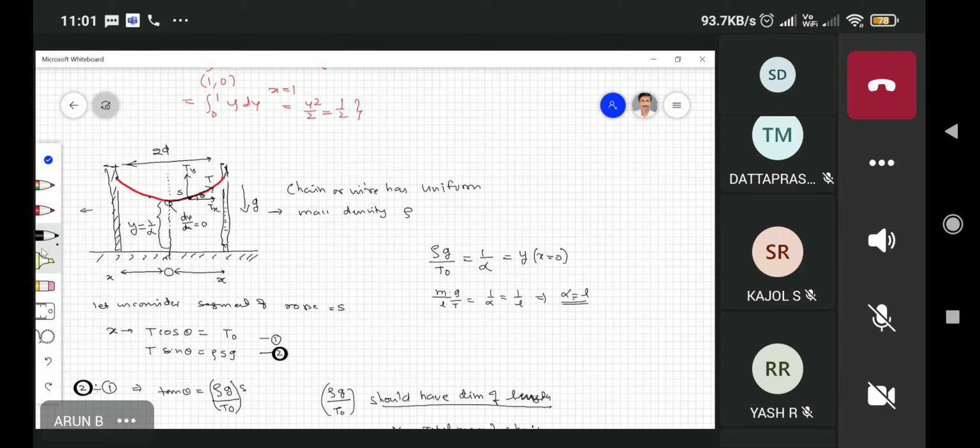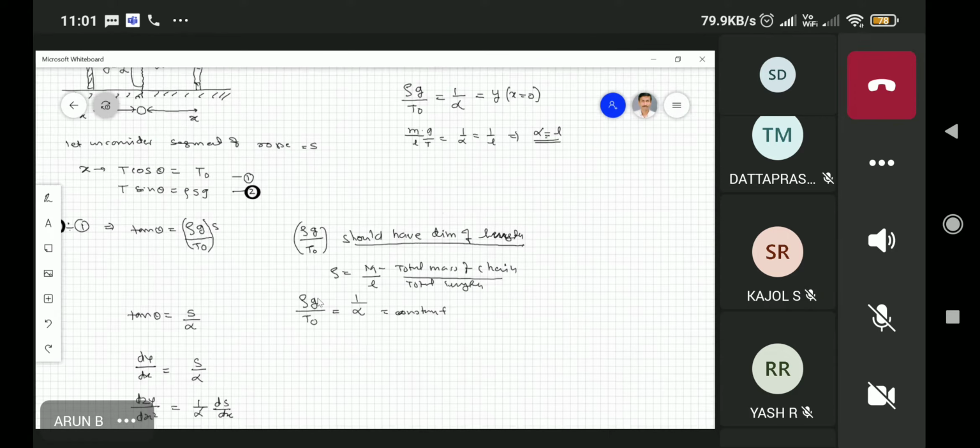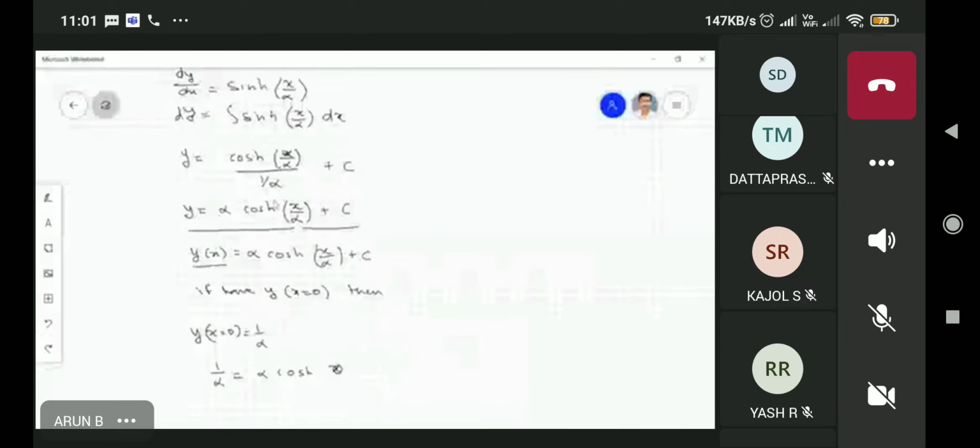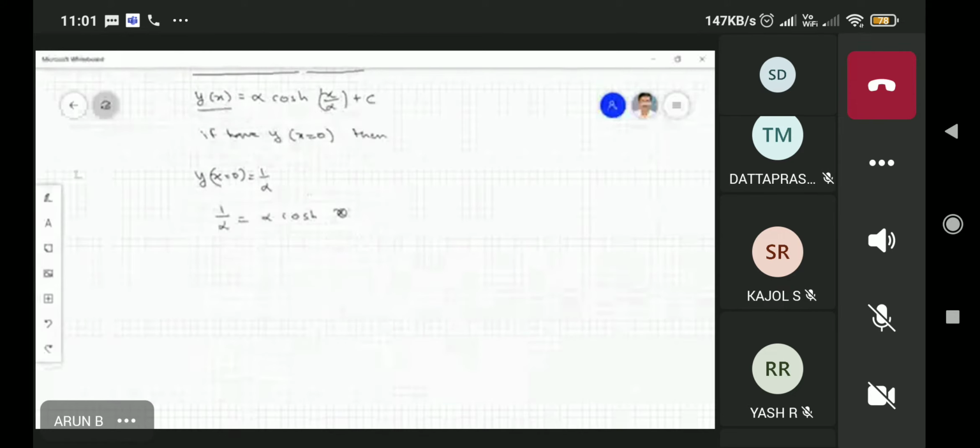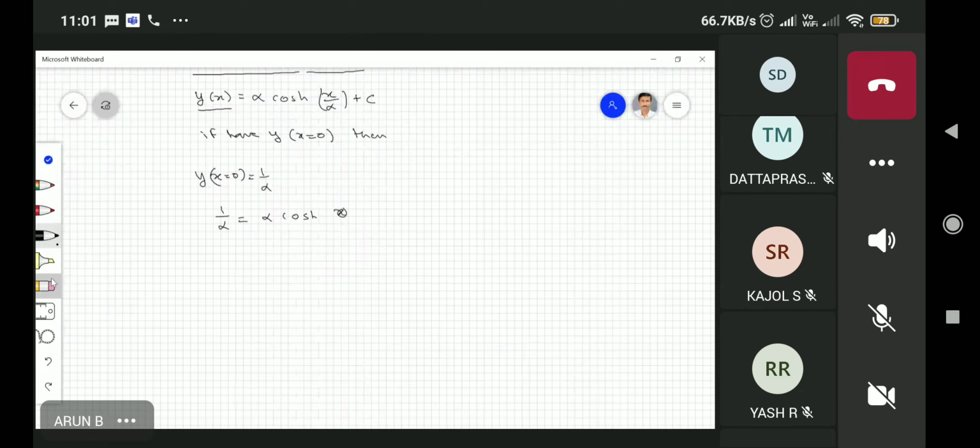Maybe I am writing this, sorry. This is only to get rid of the constant. So I'm writing that y at x equal to 0 is equal to alpha.